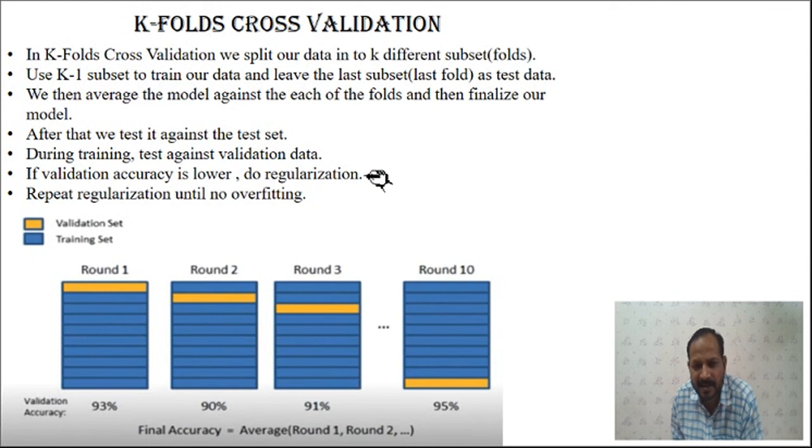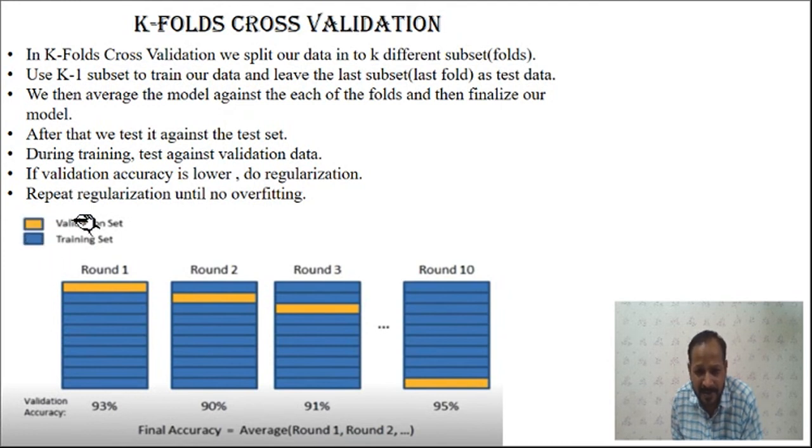That means parameters are scaled up or scaled down. All the parameters are multiplied by a certain factor, and because of that there may be a change in the validation accuracy. So you play with the scaling factor of the parameters, not increase the parameters, and repeat it a number of times until you get a good validation accuracy. In that way this will be completed. So this is k-fold cross validation, one method we can use for avoiding overfitting.